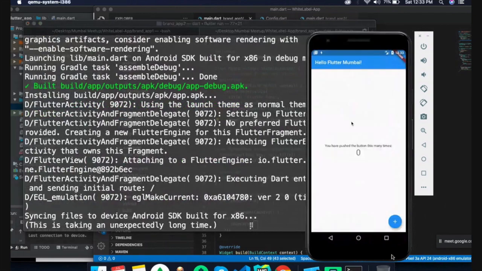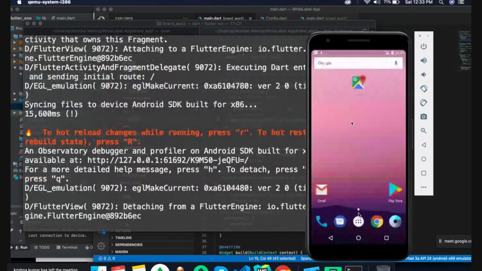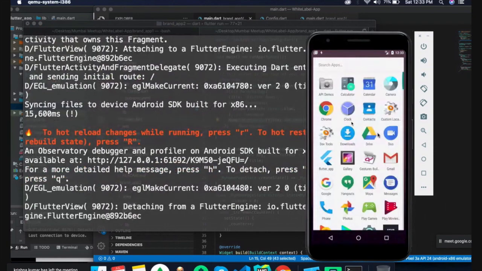Okay. So now you can see the second brand project displays Hello Flutter Mumbai, and it has the same functionality and the same features. They come from brand A and the same base product application. The application is the same, but we have just changed the name of the label based on our requirement of functionality or based on our need, right?